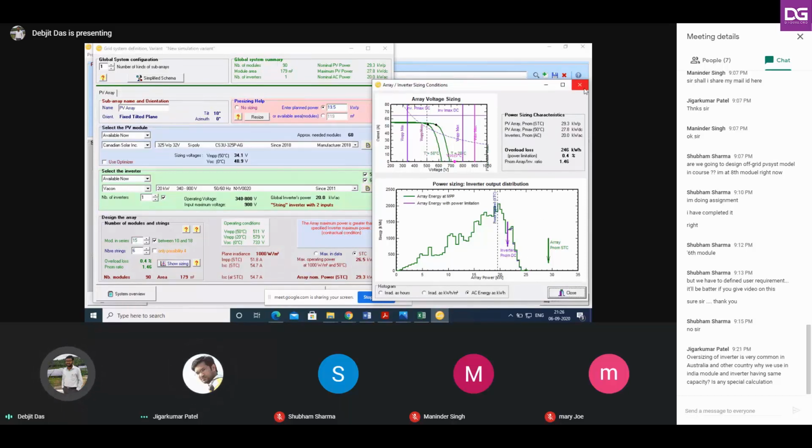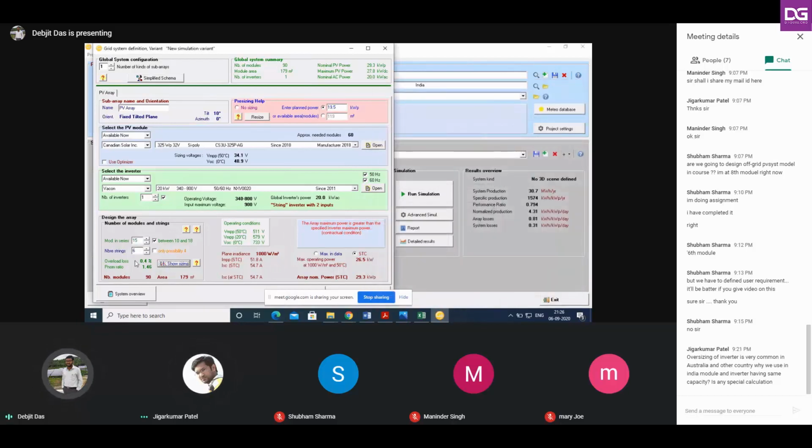So you have to make sure that this overload loss ideally should be 0. Here we have taken a 20 kilowatt inverter, with 15 modules per string and a total of 6 strings. So 15 multiplied by 6 is 90 modules, and here you see the overload loss is 0.4%. What we can do is decrease the number of modules, and then you see our overload loss is reduced.